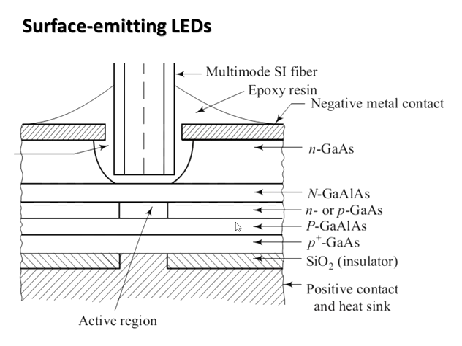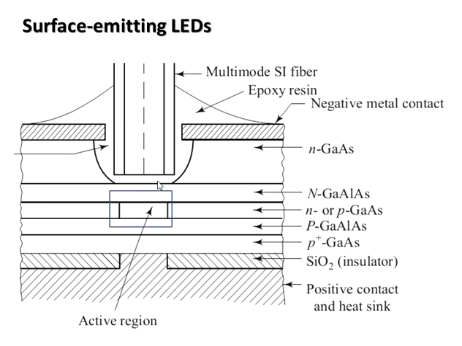So there are two types of LEDs. One is called a surface emitting light emitting diode. You will observe that this is the active region. This is a double heterojunction LED. This is the active region where this recombination takes place and photons will be emitted from the surface. So to couple these photons to the fiber, a well type structure is created and this fiber is inserted onto this active region so that the maximum number of photons can be guided to the fiber.